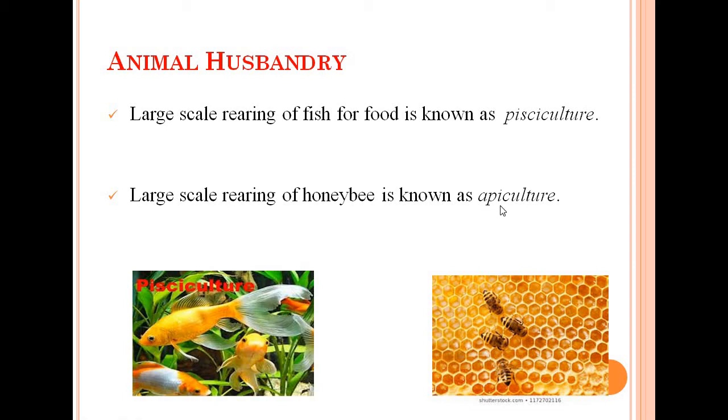You can see apiculture. Here in this diagram about apiculture, the large scale rearing of honey bees is known as apiculture. You know about honey? We are able to get honey. We can collect honey from honey bees if they are reared on a large scale, and the process is known as apiculture. So these are also other importances of animal husbandry, in which we rear fish for food and we also rear honey bees for the collection of honey.